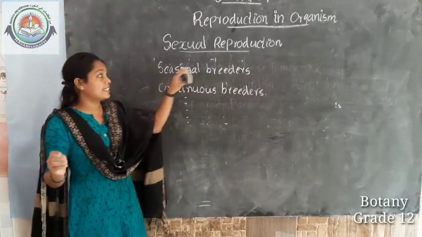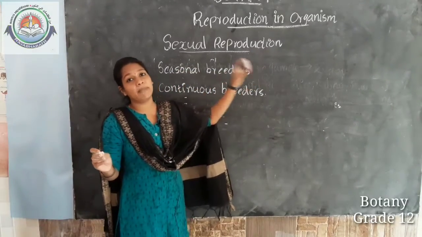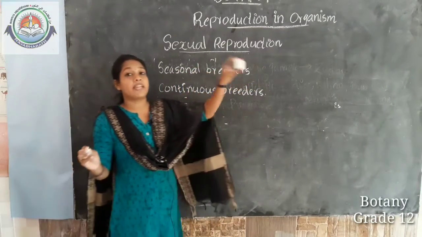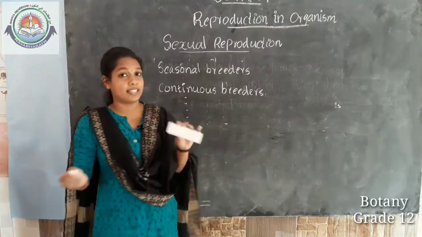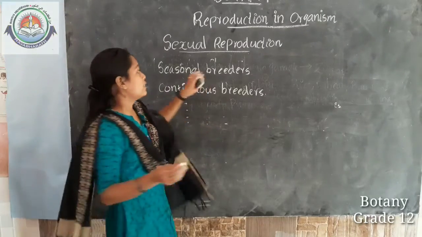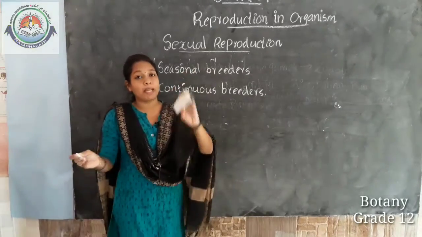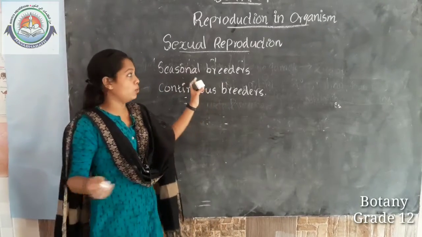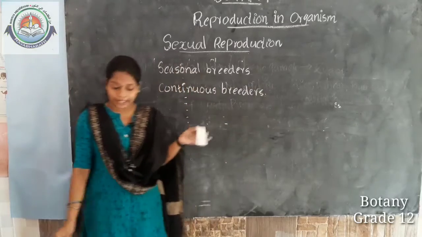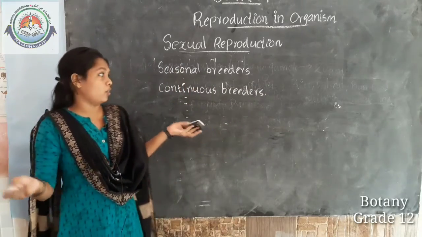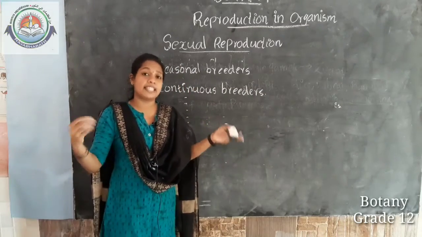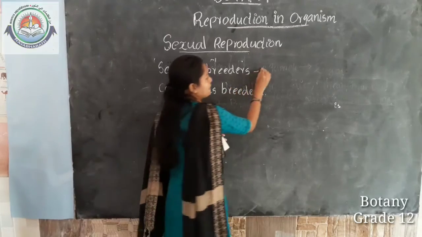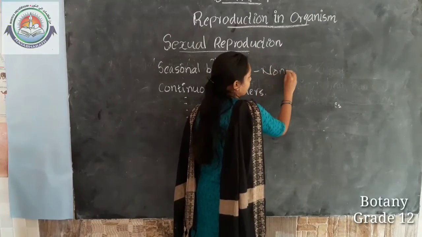The examples are the non-primate organisms that have the estrous cycle. Those non-primate organisms have seasonal breeding capacity, so they reproduce only once per year or per season.